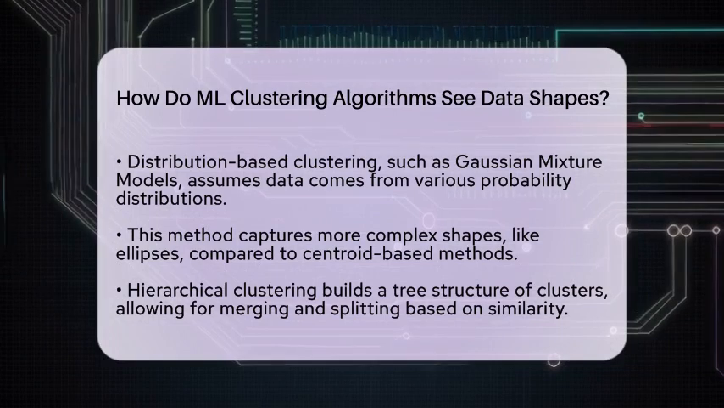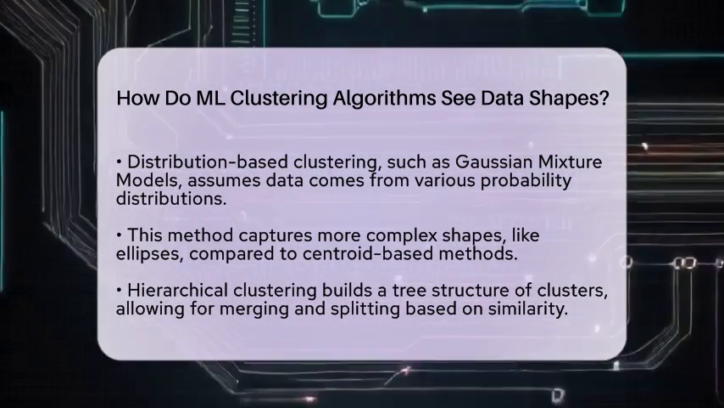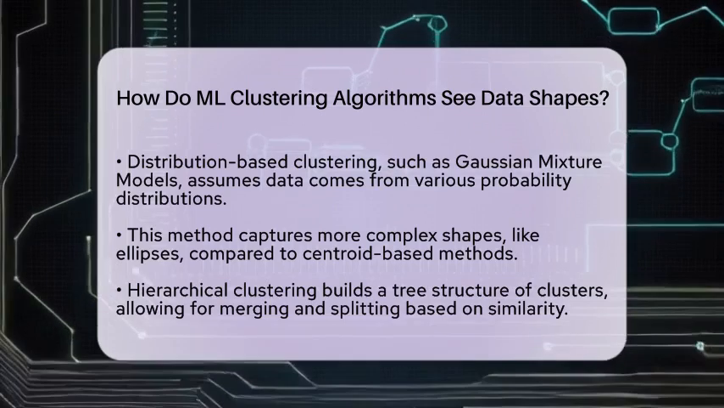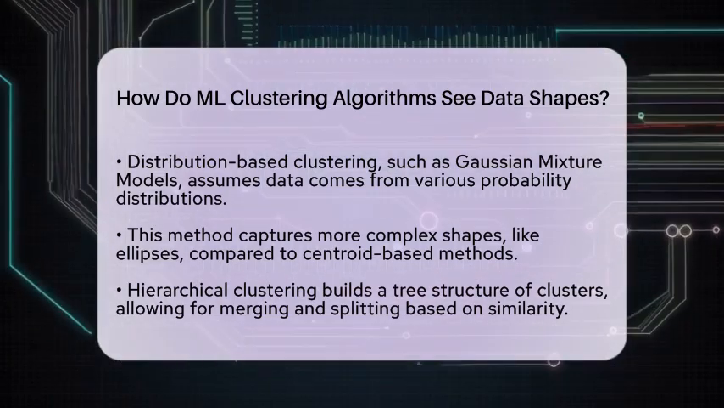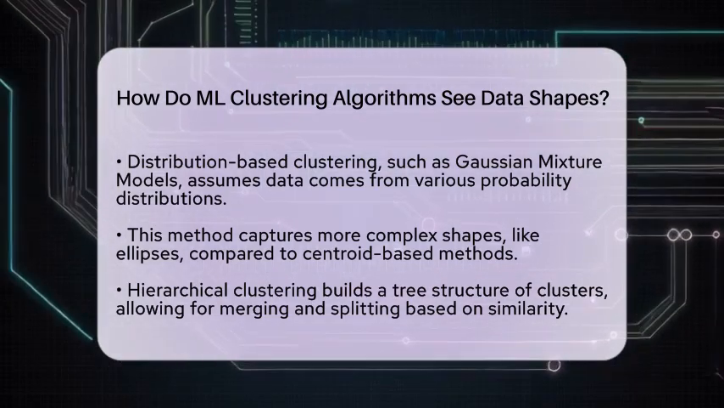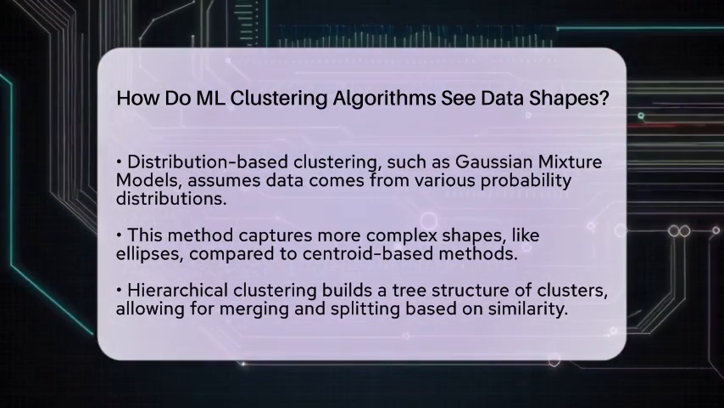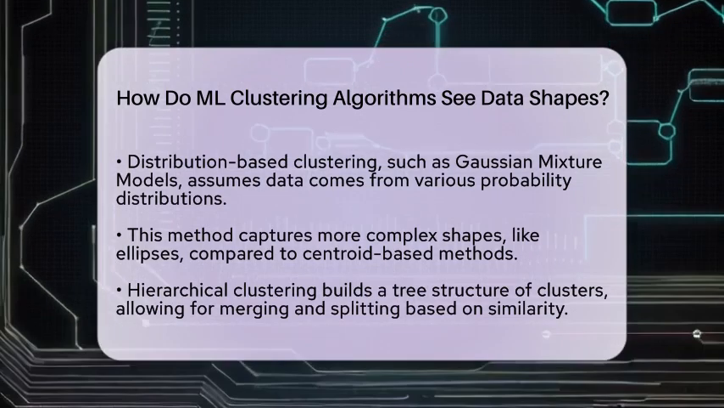Lastly, there is affinity propagation. This algorithm doesn't require you to set the number of clusters. Instead, it allows data points to communicate with each other to find representative points for clusters. This can lead to identifying complex shapes in the data.